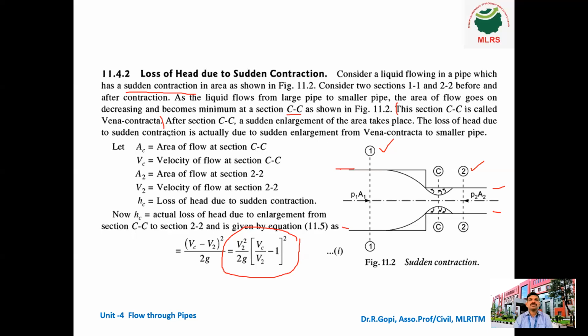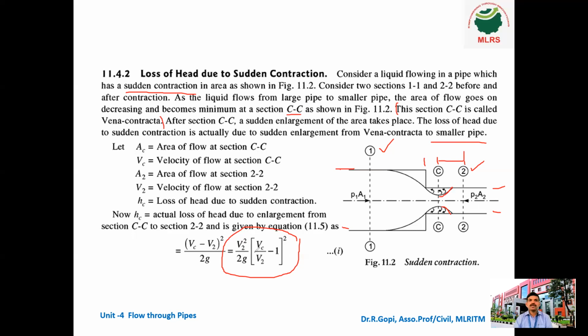The loss of head due to sudden contraction is actually due to sudden enlargement from vena contracta to the smaller pipe. So from this point to vena contracta, sudden contraction occurs. From vena contracta to this section 2, sudden enlargement occurs. You can see here the enlargement occurs. So finally, we got the answer V2 squared divided by 2G into (Vc divided by V2 minus 1) the whole square. This is the formula.